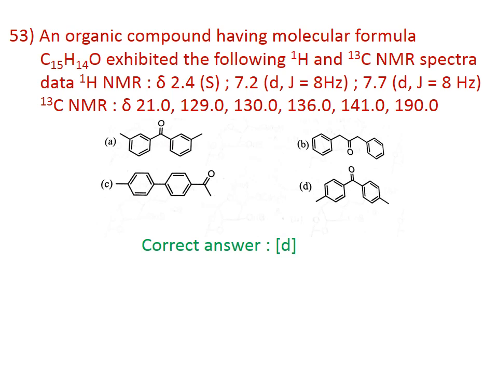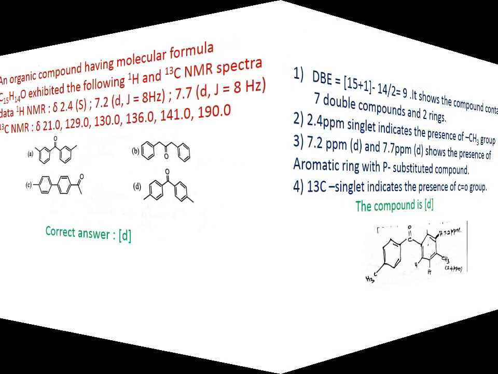Here there are 3 signals in 1H NMR spectroscopy, and the 7.2 doublet and 7.7 doublet indicate the presence of a benzene ring in the compound. For this, the correct answer is D. The explanation is given in the next slide.